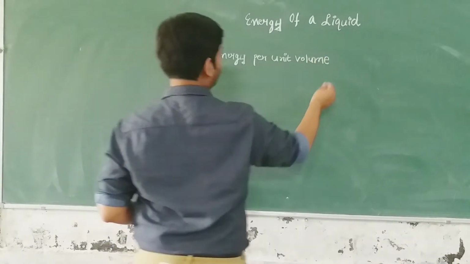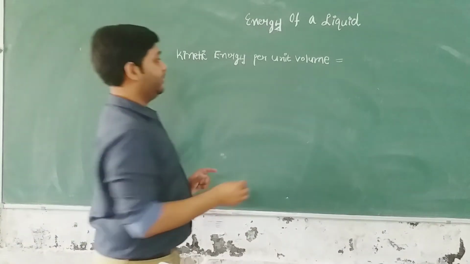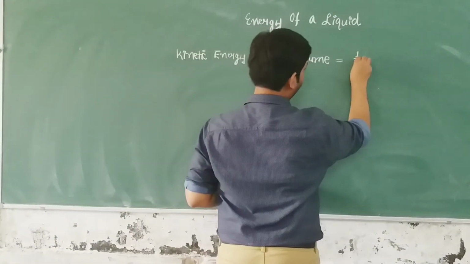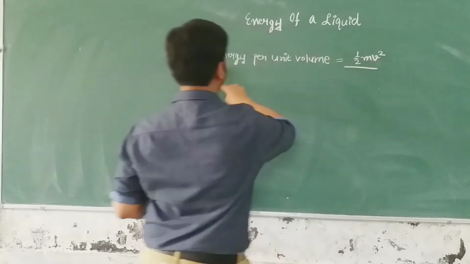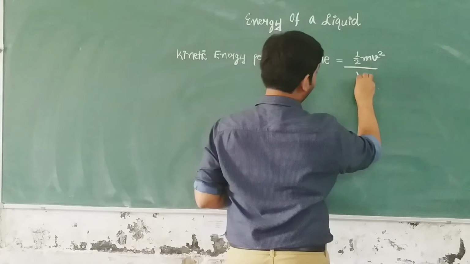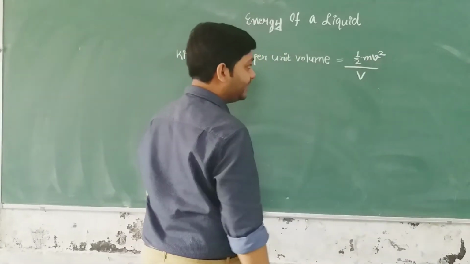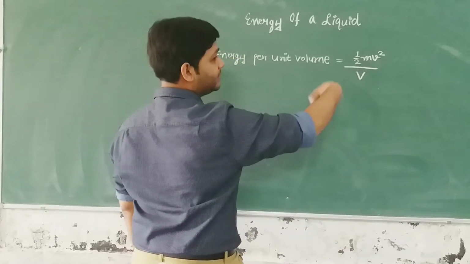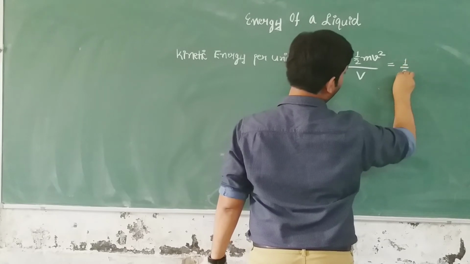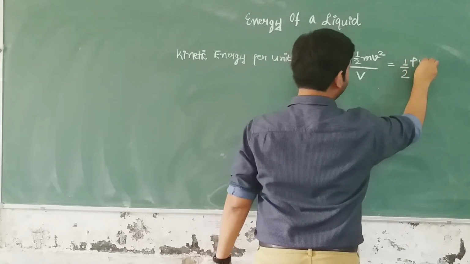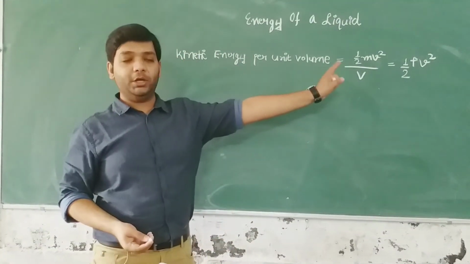What will be the formula for this kinetic energy per unit volume? We know kinetic energy is equal to half mv square, right? So half mv square, and because we are calculating the kinetic energy per unit volume, we will divide it by volume V. Now mass upon volume is the density. So here mass upon volume becomes the density of the liquid. So it is equal to half rho V square. So this is kinetic energy per unit volume.